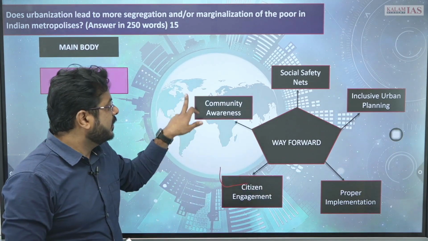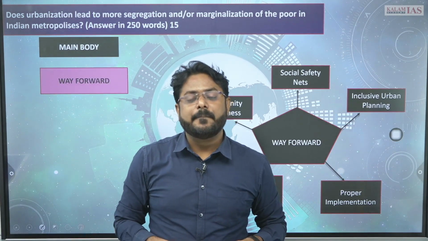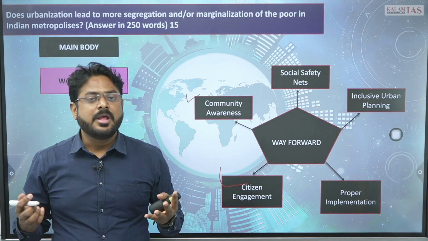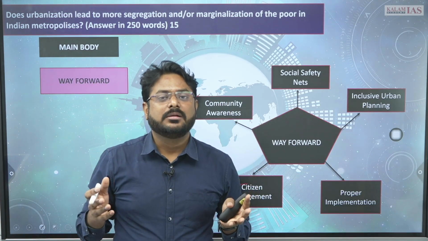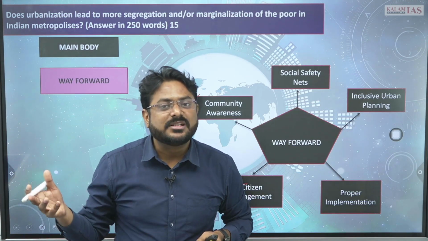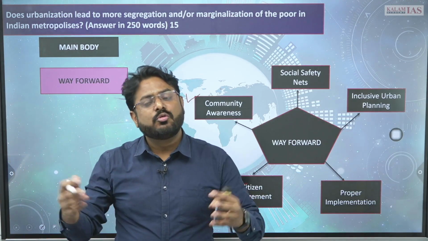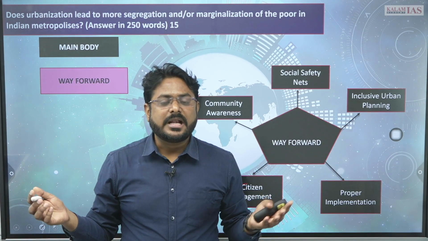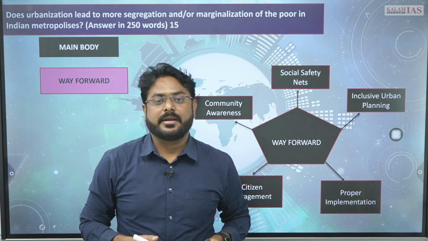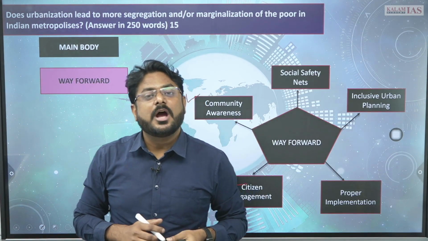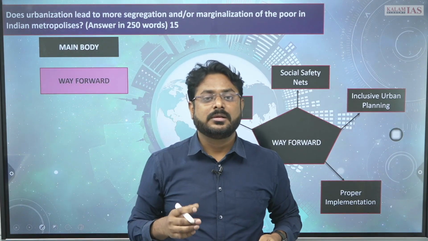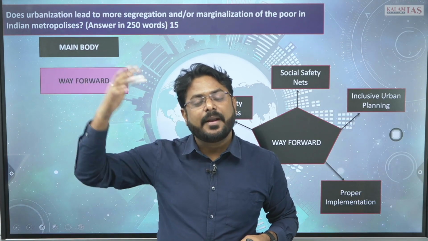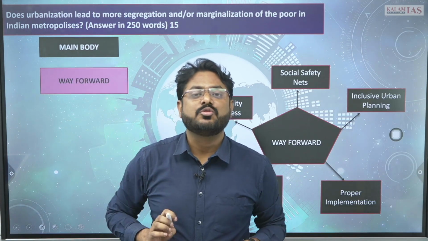Then community awareness should be there. Most of the time what is happening, whatever the government schemes, plans and policies are there for the poor section in India, they do not even know that, right? So community awareness should be there. Also community awareness among the rich person, so that they should help the poor person. Only then will this rich and poor inequality be reduced.